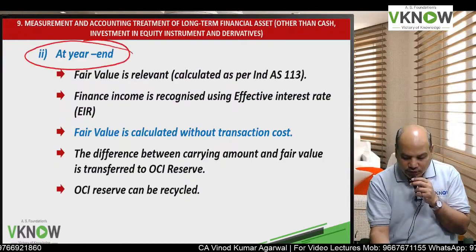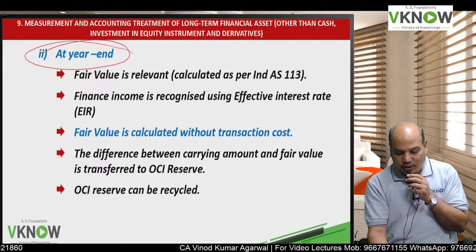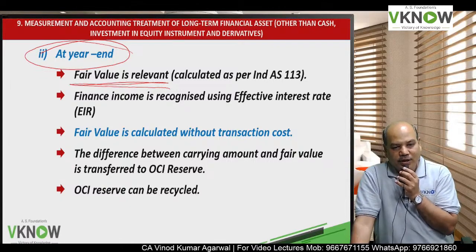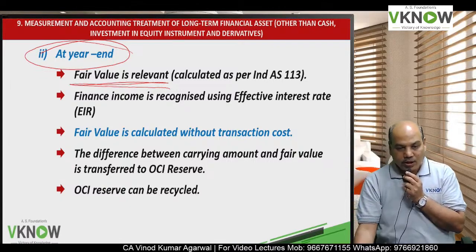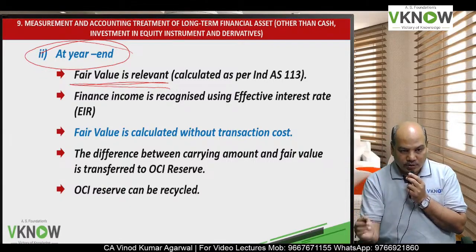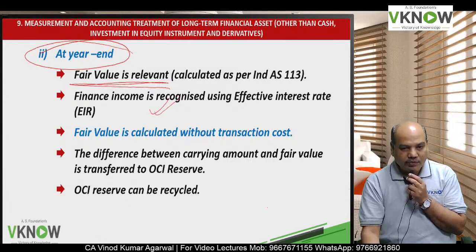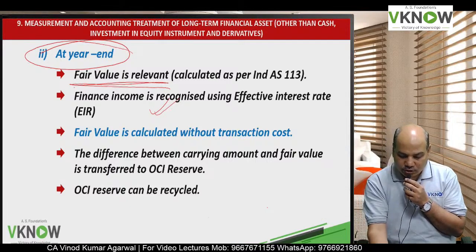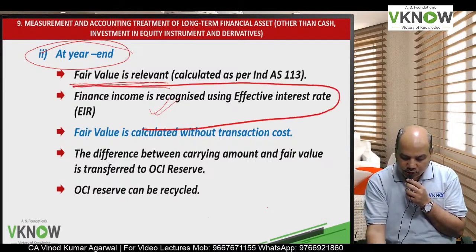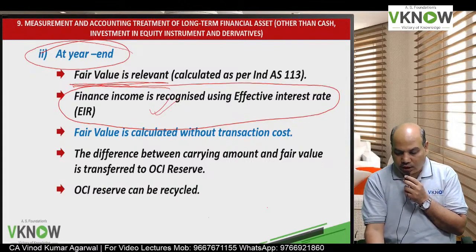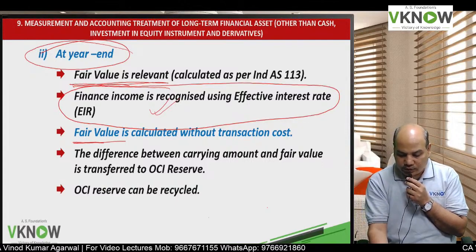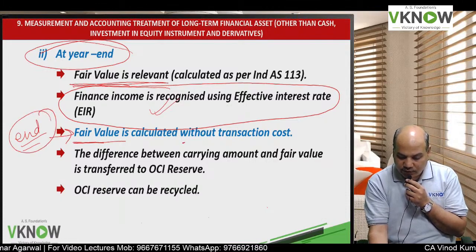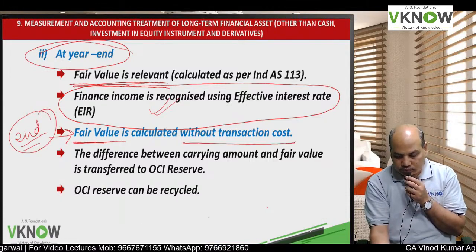At the end of the year we are going to calculate or find out fair value as per IND AS-113. So for FVT OCI instrument, we are going to recognize finance income as per effective interest method based on the amortization schedule that you have prepared, and fair value at the year end will be without transaction cost.